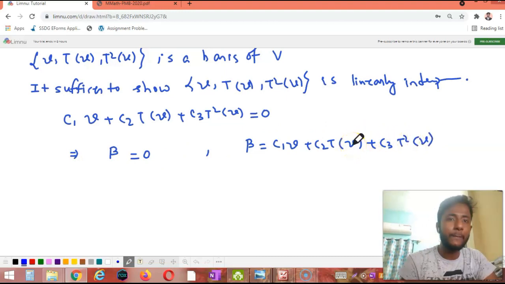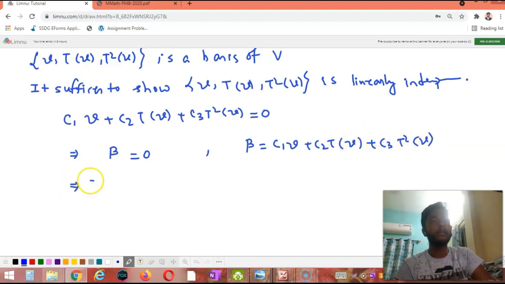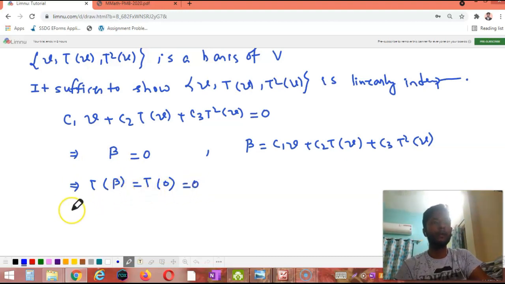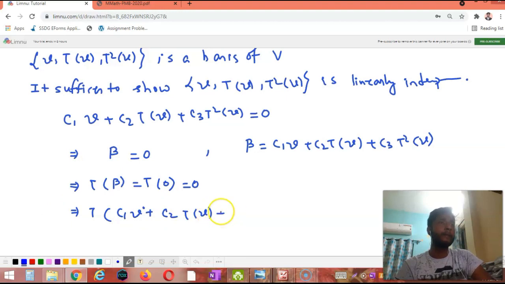Now as T is a mapping, we can apply T to both sides: TB equals T of 0. As T is a linear mapping, this is 0. Now TB equals T of C1 V plus C2 T of TV plus C3 T of T square V, equal to 0.